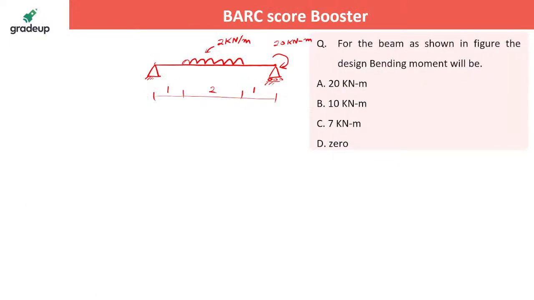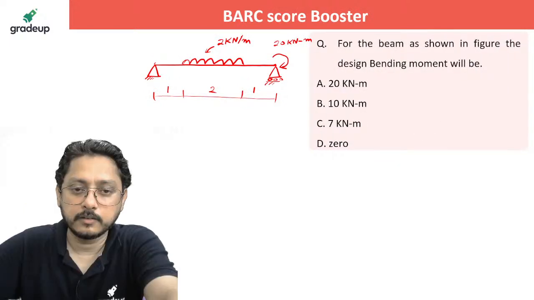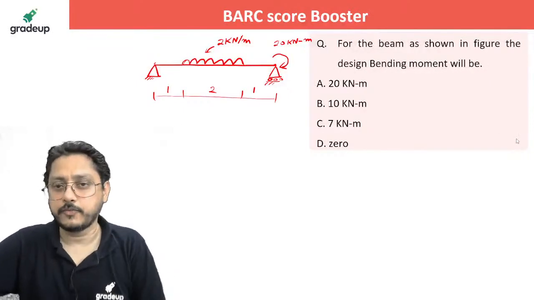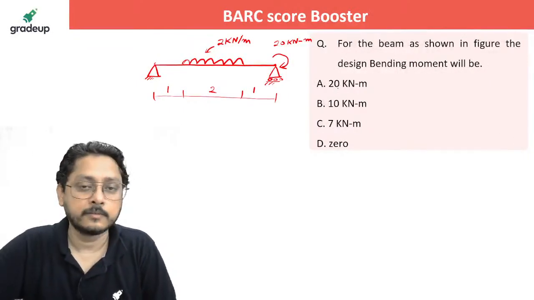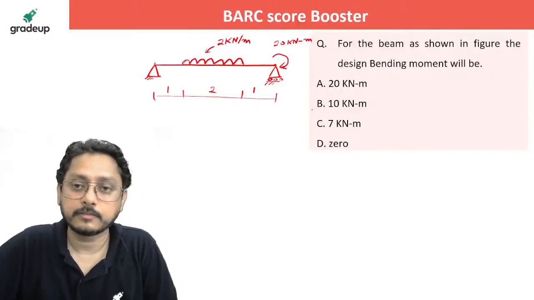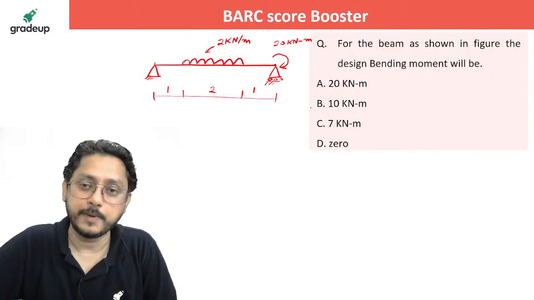Now what about this one? For the beam as shown in the figure, the design bending moment will be. Which bending moment will you be considering for the design purpose?